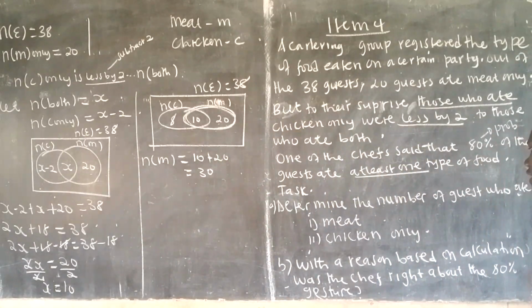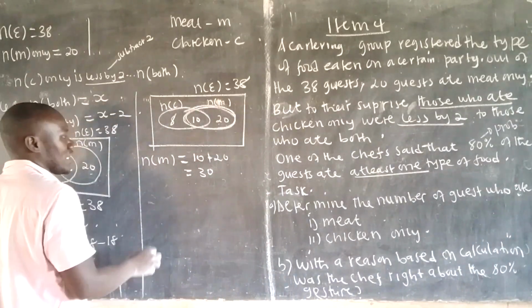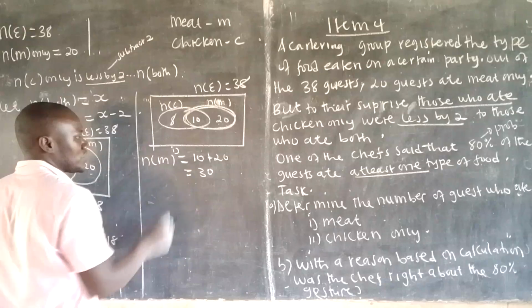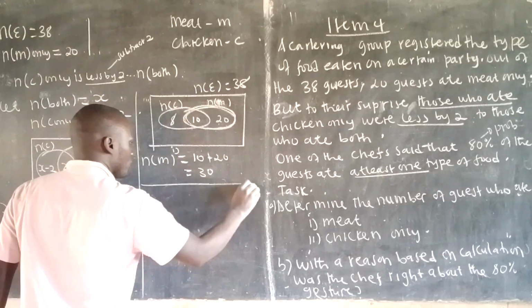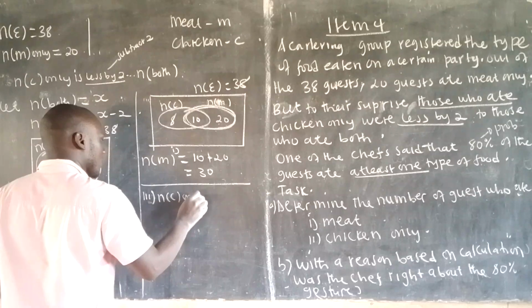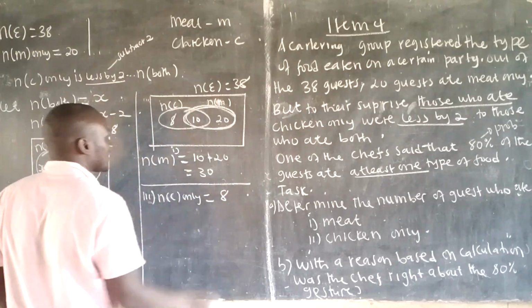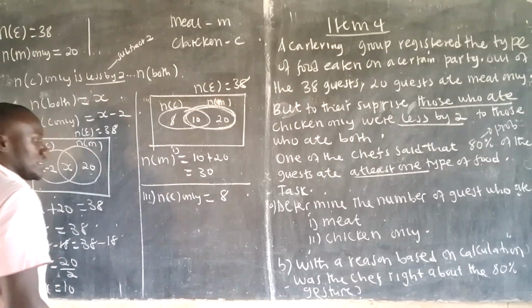Okay, finally, they want chicken only. So this has been Roman number 1. Please give a conclusion here, no problem. So Roman number 2, number in chicken only. Chicken only will be what? I think it will be 8. You can all see that. Chicken only is 8.